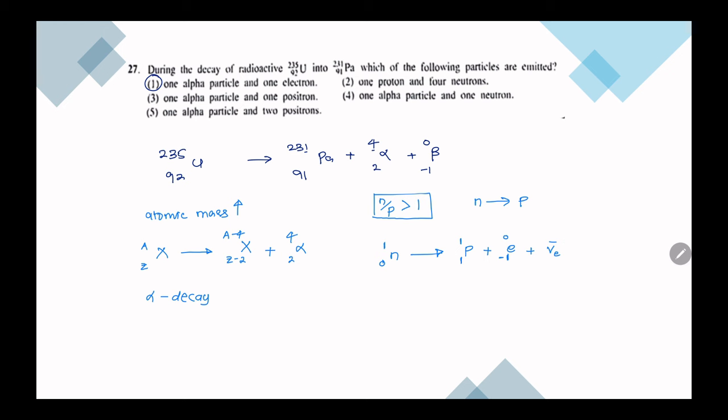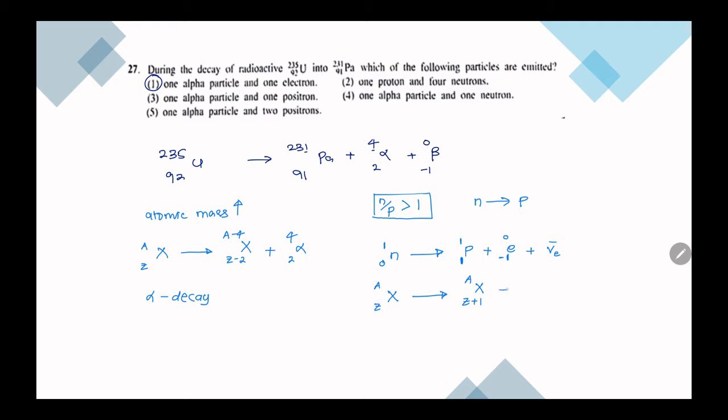So this we call beta decay. Say we have a particle whose atomic number is Z and mass is A. So this is going to do a beta decay. During this, you see a proton is getting added, right? A neutron converted into a proton. Then the atomic number will increase. But what about the mass? Mass remains the same.